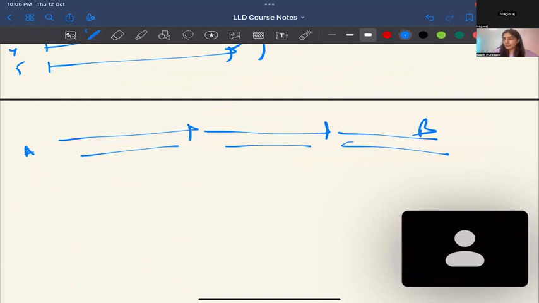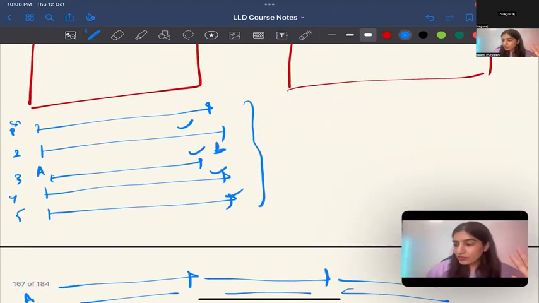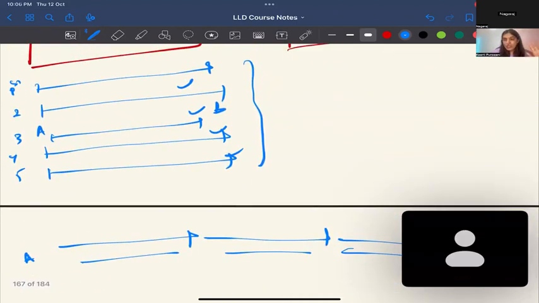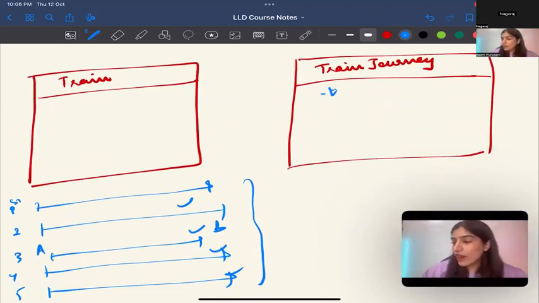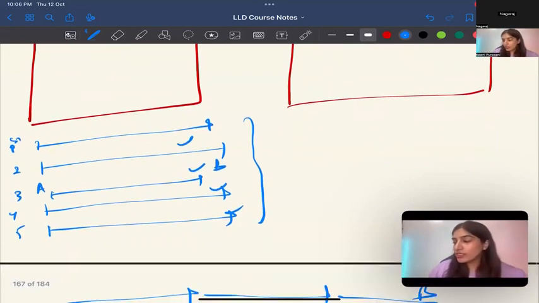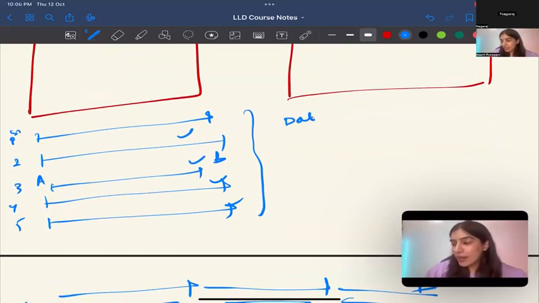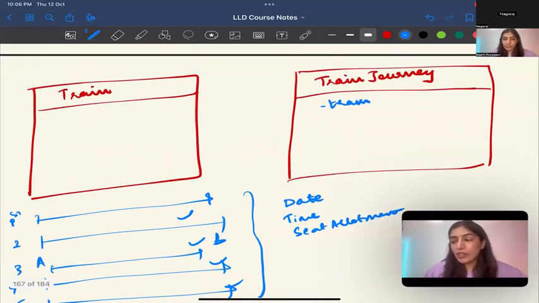So basically, this is the history of train, right? Yep. So basically, train journey is a train with a particular date, right? Yes. So that is why I thought that train journey will have train. Why? Because train journey is basically a wrapper around train. So it is that, okay, this is the train, but this is my date. And this was basically my time. Suppose the arrival time was different. And this was my seat allotment or something like that. So I thought that it is a wrapper of train, and that is why I kept that train journey has train.